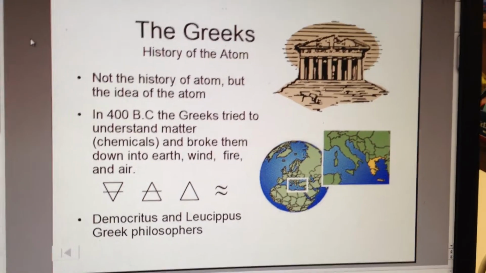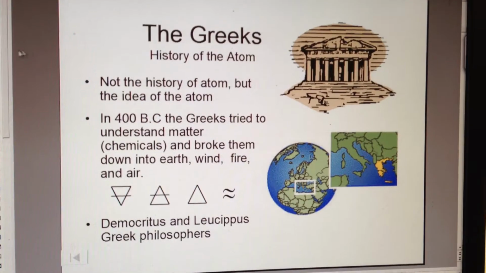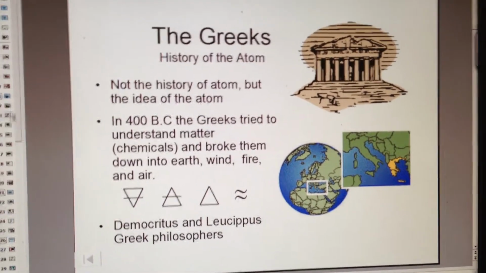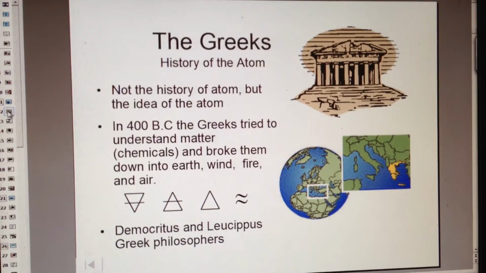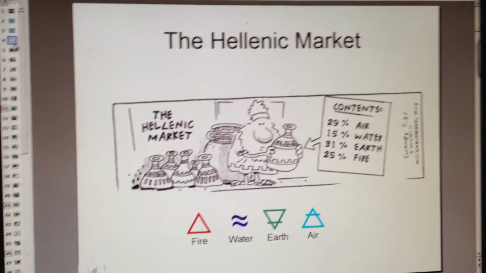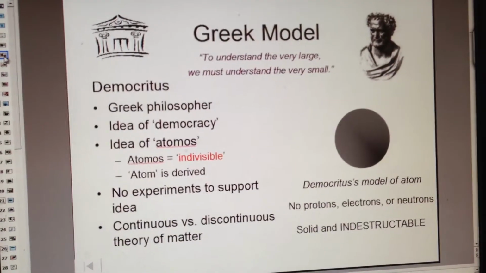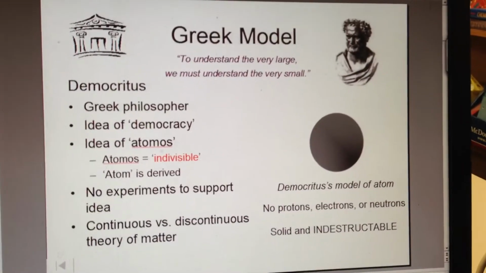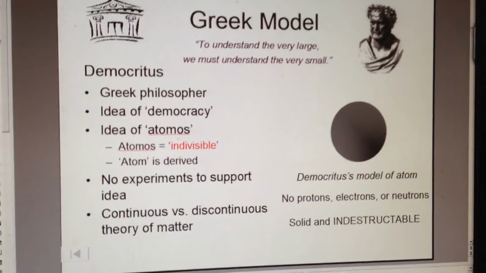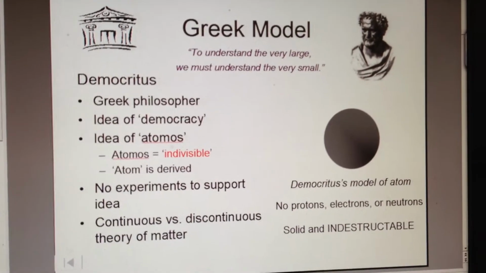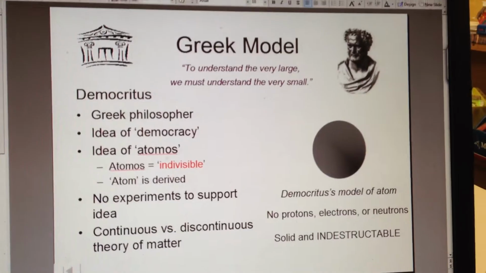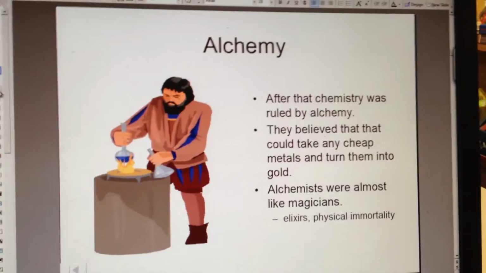We have the Greeks, who gave us the very first notion of the atom and didn't really prove that atoms exist or even give us reasons to think so at all. But they gave us the idea, they gave us the word. Democritus gave us the word atoms. It means not cuttable or indivisible. That's what the word atom means, and that's all the Greeks gave us, was the name.